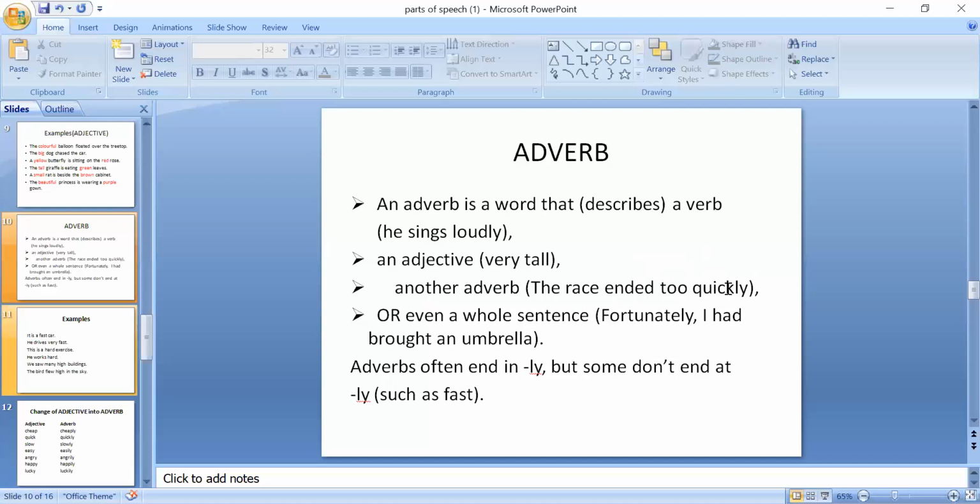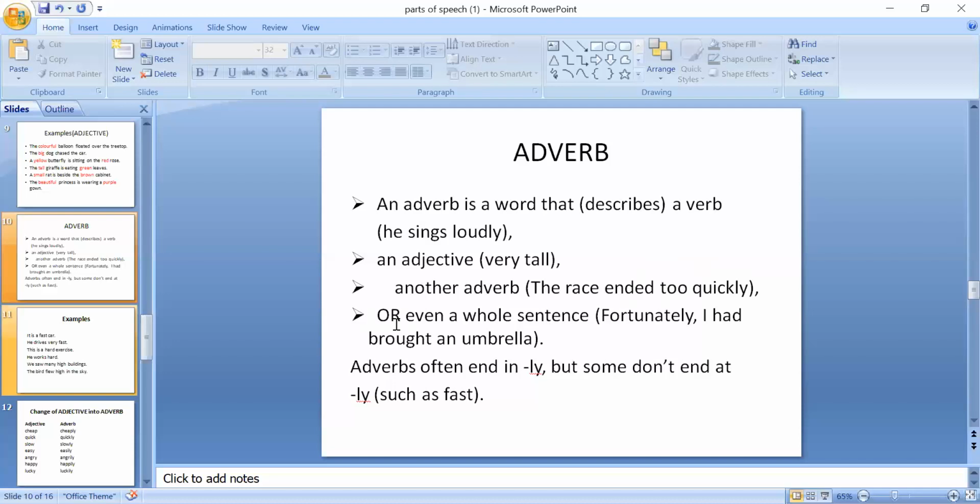The race ended quickly. If I say too quickly, then too will also be adverb. One adverb is describing another adverb. ठीक है? एक adverb जो है दूसरे adverb को भी describe कर रहा है और फिर verb को भी describe कर रहा है. Clear? If I say too quickly, then these two will also be adverb. Quickly will also be adverb and quickly is also describing ended. Have you got?